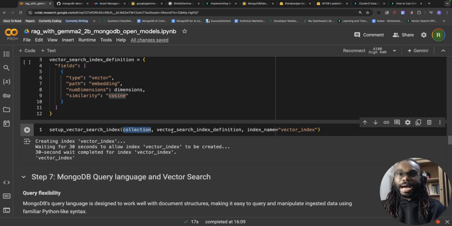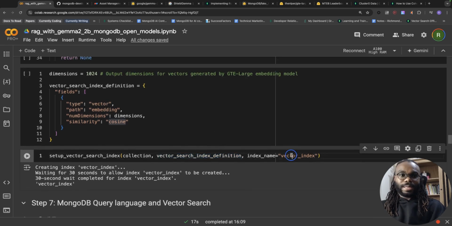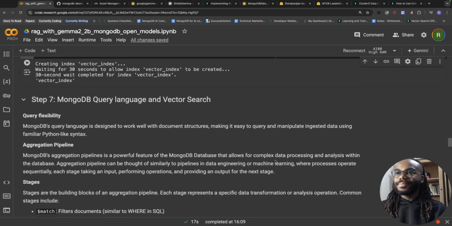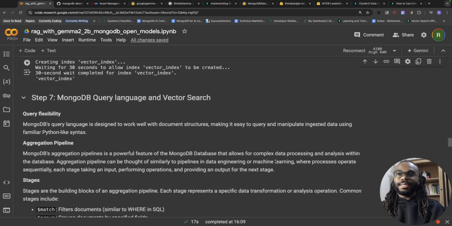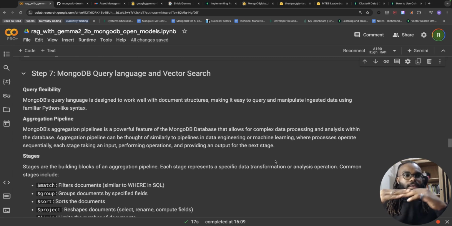Then we're going to call that setup vector search index function, and we're going to pass it the collection that we have. We're also going to give it the index definition that we just defined up here. And the name as well is going to be vector index. Don't know why I specified the name. Anyway, the name is going to be vector index. So that's it. Now we can actually start creating that vector search functionality.